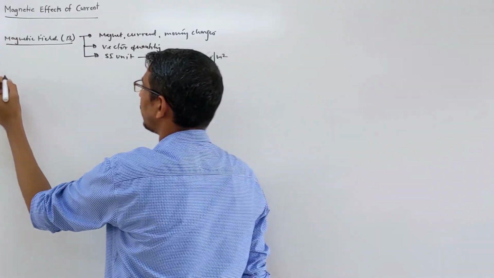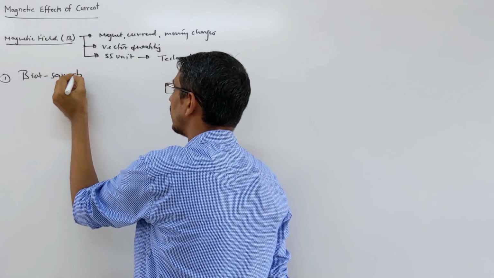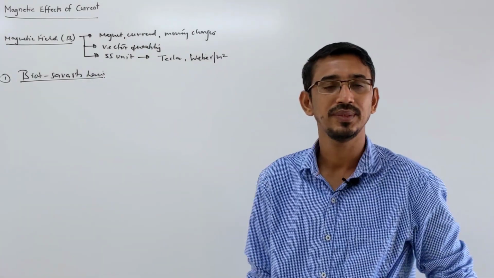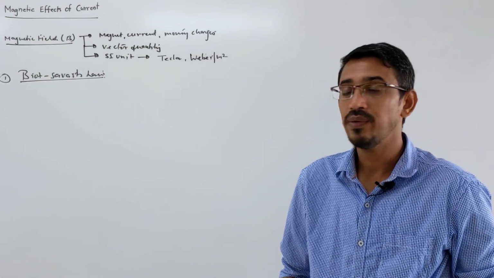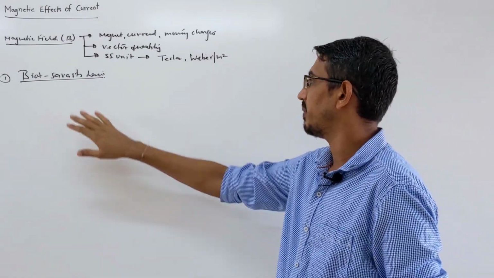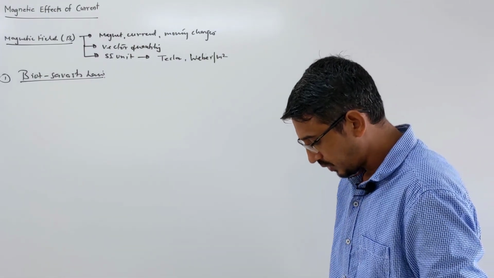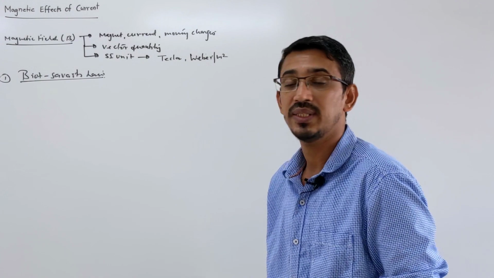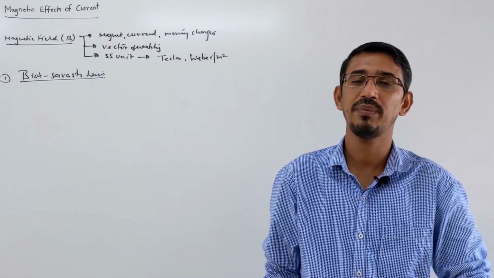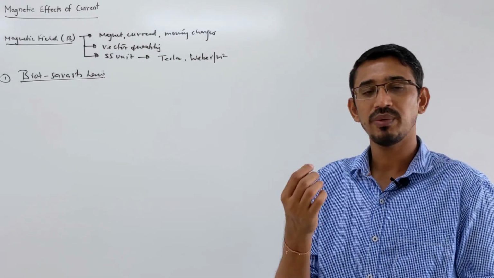So the first point we're talking about here is Biot-Savart's law. Two laws give the idea of how a magnetic field is produced by some object. One is Biot-Savart law, the other is Ampere's circuital law. So let's learn about Biot-Savart law. You have learned it in school also. This law is very simple. It gives the magnetic field due to any type of thin wire. It may be a long wire, finite wire, infinite wire, circular wire, doesn't matter. Just you have a thin wire.